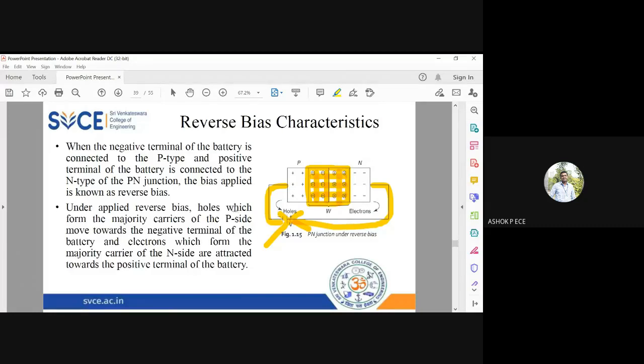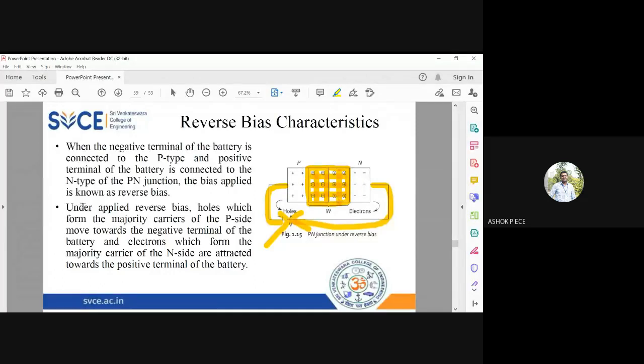holes to cross it. The holes வந்து இங்க cross ஆகி இங்க வந்து other endக்கு போயிட்டு it will again go here. But when it comes here, the holes find the depletion layer thick and they cannot cross the barrier. They will be stuck up in the N side. They cannot cross the barrier because the barrier is broad and thick, and only when you apply a very high voltage, this barrier can be crossed.